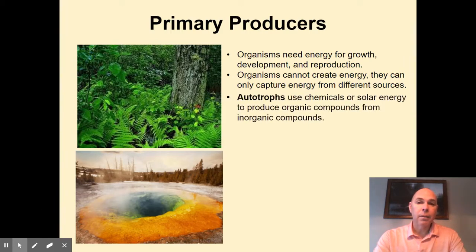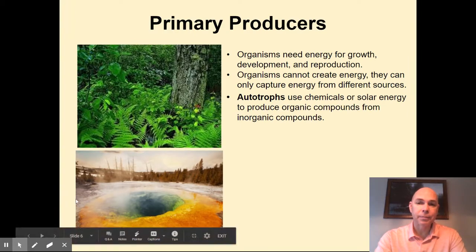The autotrophs is another key term here, which means to use chemicals or solar energy to produce organic compounds like carbohydrates, like glucose from inorganic compounds. So autotrophs have this great ability to capture energy in their environment, whether it's light energy, potentially from the sun, or using chemicals in their environment, such as in the sediment of a swamp, or in the bottom of the world's oceans, in hydrothermal vents where underground volcanoes are releasing gases. They're using those chemicals and they're creating glucose from that energy plus whatever is available to them in their environment.